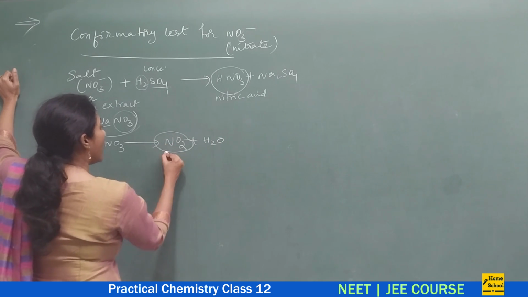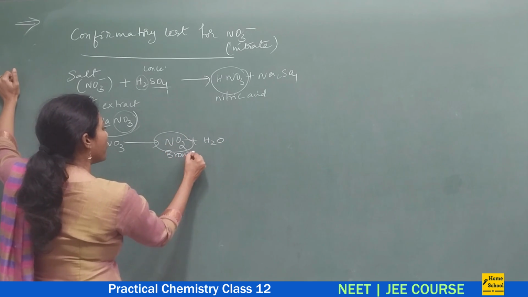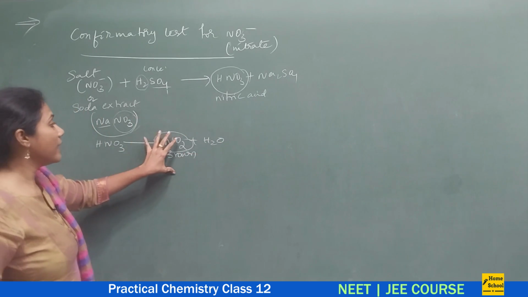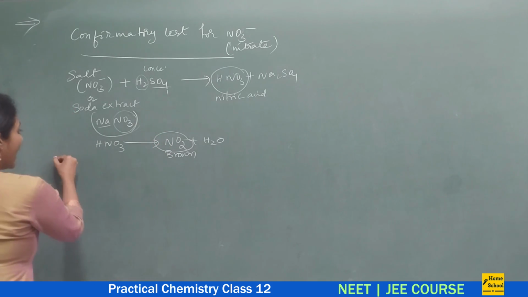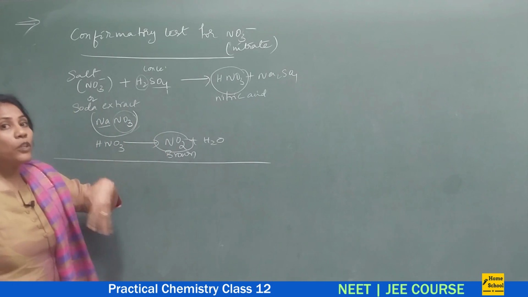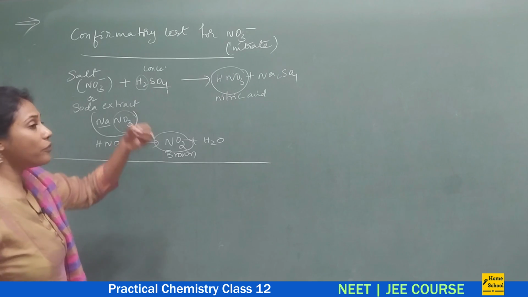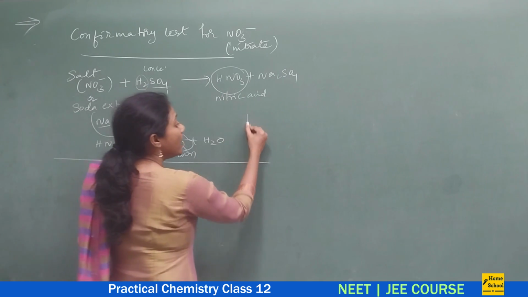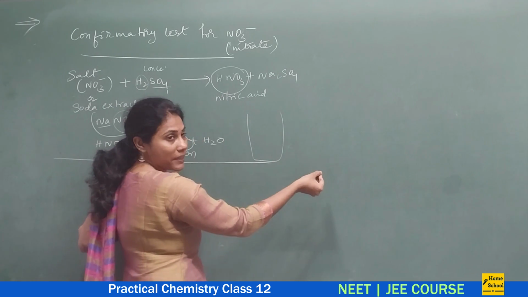Okay, so this is how you observe brown fumes. What are those brown fumes? It is NO2. And when you add copper turnings, you will observe more and more NO2 gas coming out.